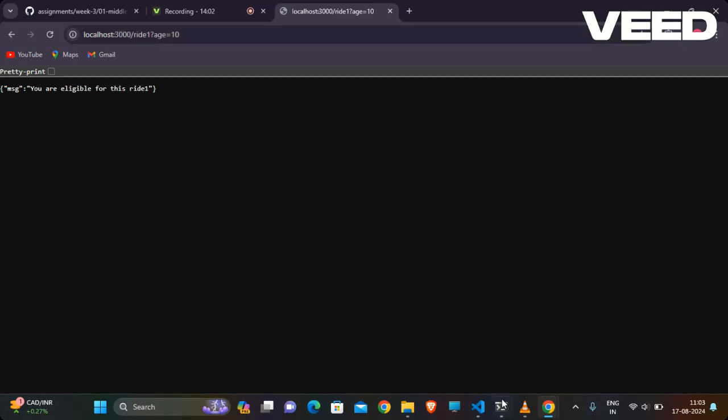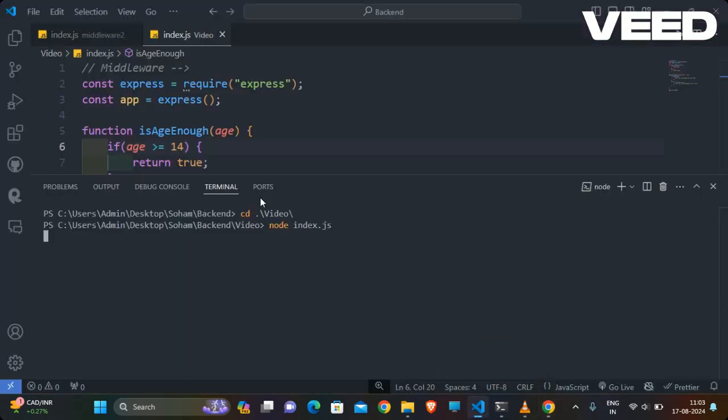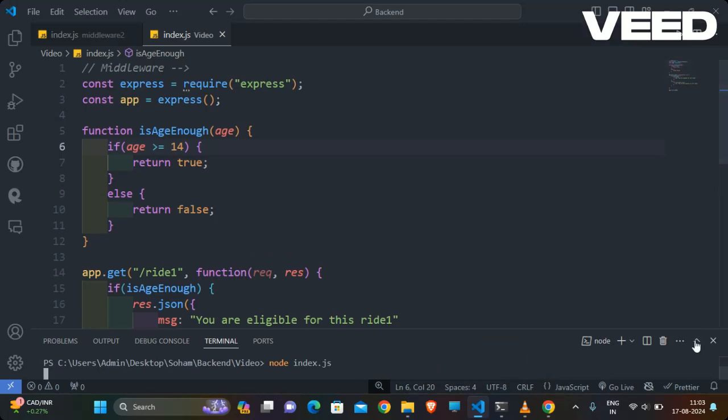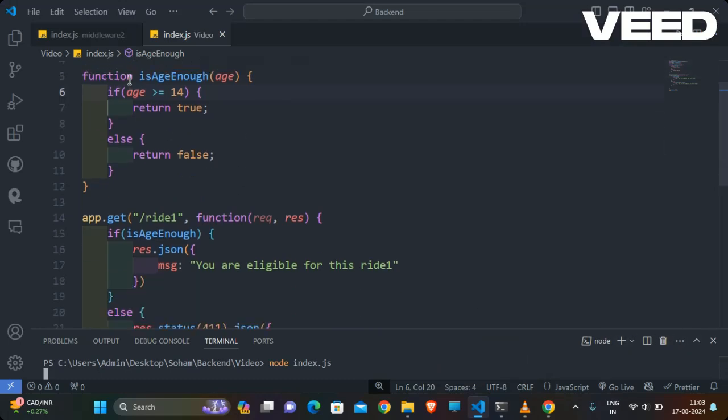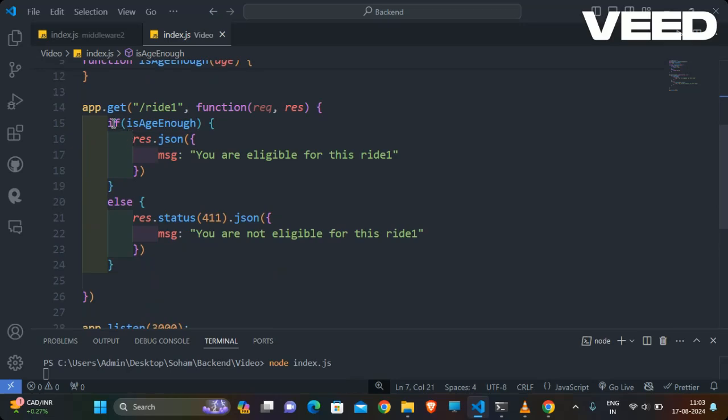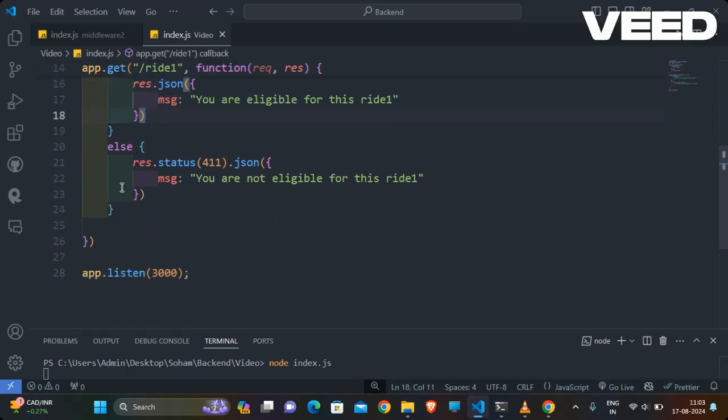Oh no, something problematic is happening here. Let me find out that problem. If the age is greater than means true, okay, then we will go here, and in the else part we wanted to return a response dot status code with JSON. You are not eligible for this, right?